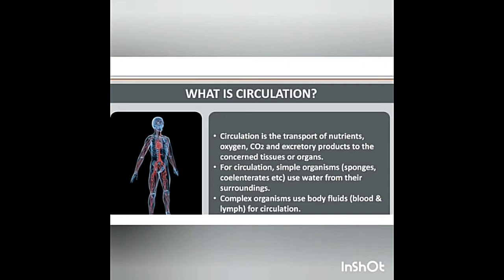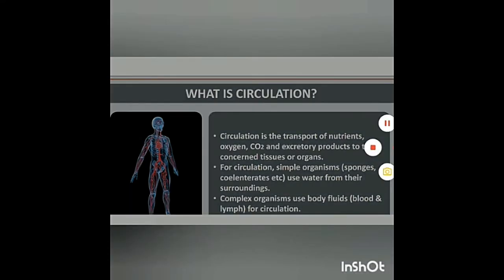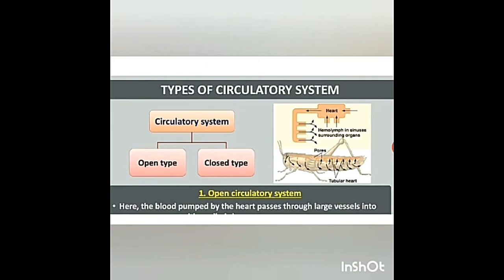Next, circulation and its types. What is circulation? Circulation is the transport of nutrients, oxygen, carbon dioxide and excretory products to the concerned tissue or organ. For circulation, simple organisms, sponges, coelenterates, etc., use water from the surroundings. Complex organisms use body fluids, blood and lymph for circulation.